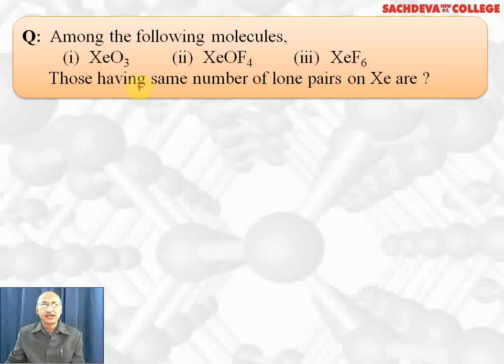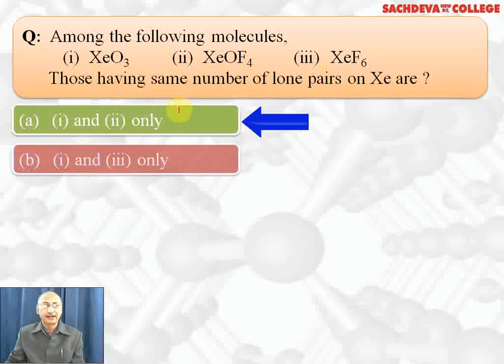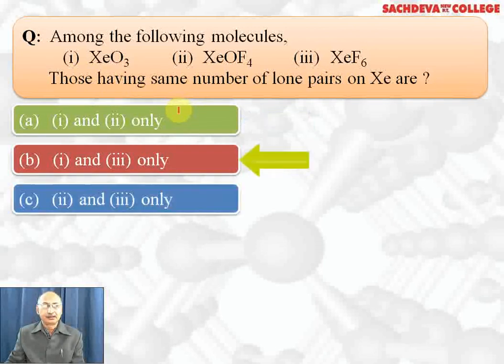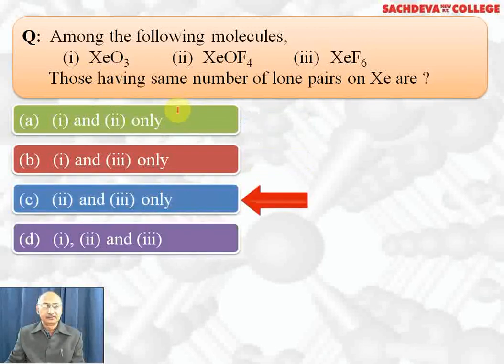In which of the following molecules, xenon trioxide, XeOF4, XeF6, do they have the same number of lone pairs on xenon? First and second, first and third, second and third, or first, second and third. The correct answer is first, second and third.